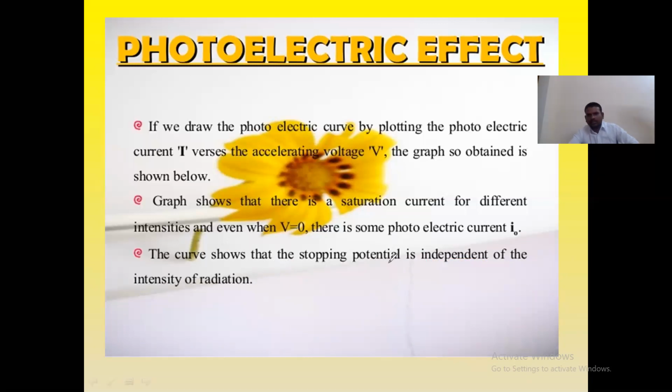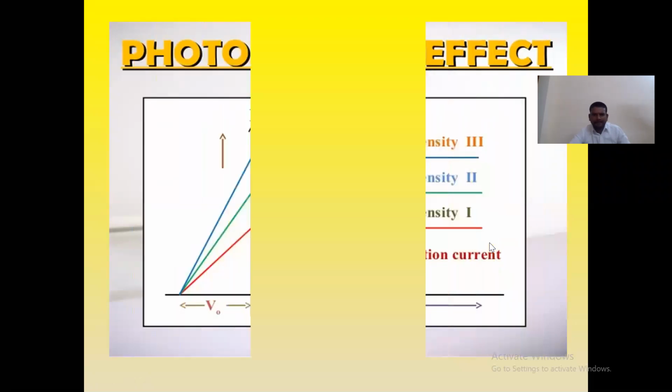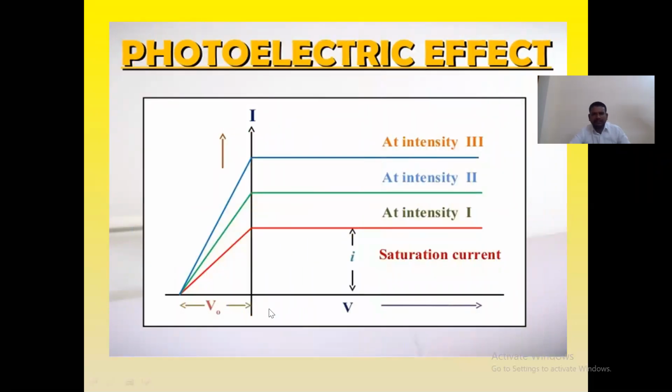This curve shows the stopping potential is independent of the intensity of radiation. Actually, we will see later, I will explain there. Here is the intensity curve. See here, this is the saturation current.